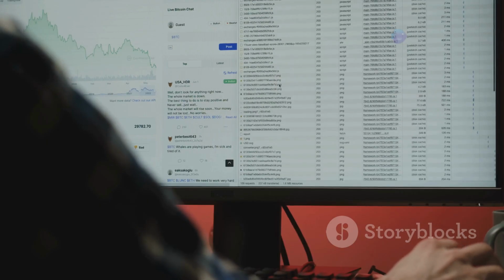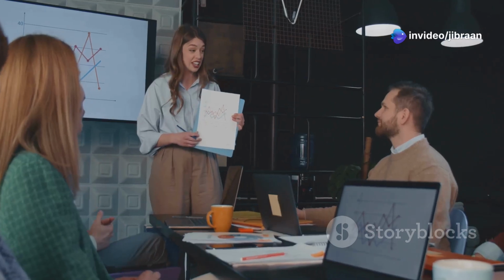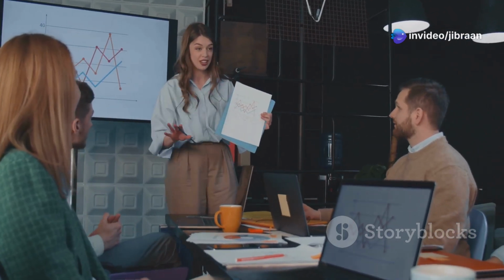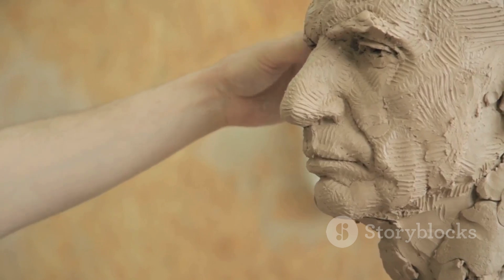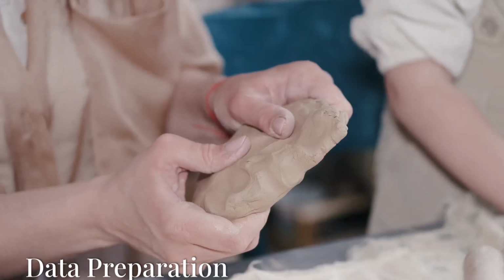We remove duplicates, correct inaccuracies, and deal with missing information. This step is crucial because dirty data leads to inaccurate results. Just like a sculpture with imperfections, flawed data won't create a masterpiece.